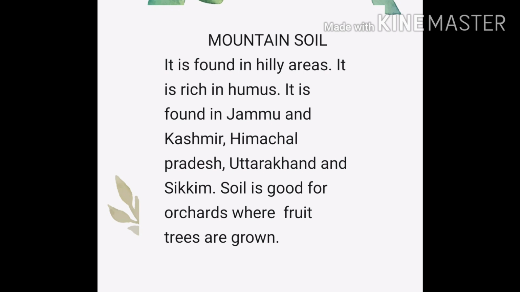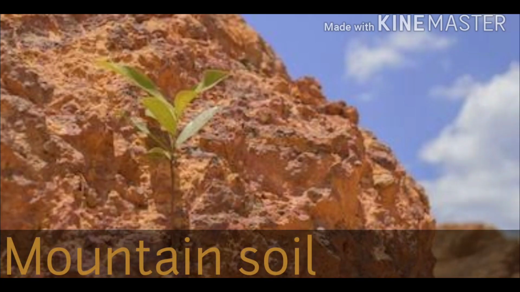In the mountains, the soil is very coarse. It contains gravel and pieces of stones. It is mostly brown, red and yellow colored. It is rich in humus. It is found in Jammu Kashmir, Himachal Pradesh, Uttarakhand and Sikkim. The soil is good for orchards where fruit trees are grown. The mountain soil is suitable for the growth of tropical fruits.